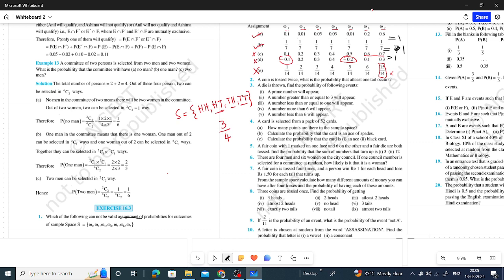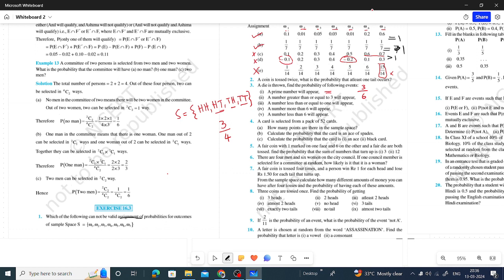And question number 3, a die is thrown. Find the probability of the following events. A die is thrown means a total of 6 outcomes: 1, 2, 3, 4, 5, 6 is the sample space. In these 6 outcomes, a prime number will appear. How many prime numbers are there? 2 is a prime number, 3 is a prime number, then 5 is a prime number. So we have 3 prime numbers out of a total of 6. So the answer to the first question is 3 by 6.